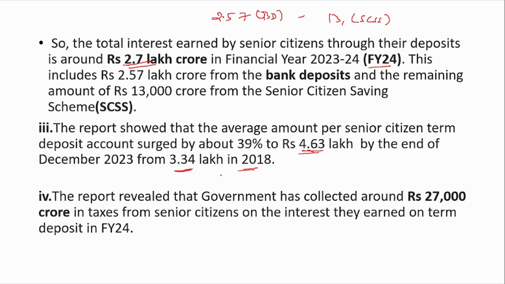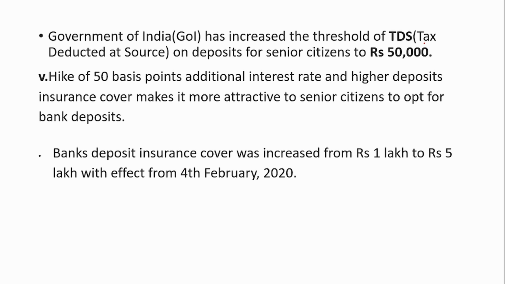And how much has the government collected in the form of taxes from these term deposits? It is 27,000 crore in taxes from the senior citizens on the interest they earned on term deposits. You know that up to 50,000 there will be no TDS on the interest that senior citizens have earned from the deposit. Above 50,000 there will be a TDS applicable.